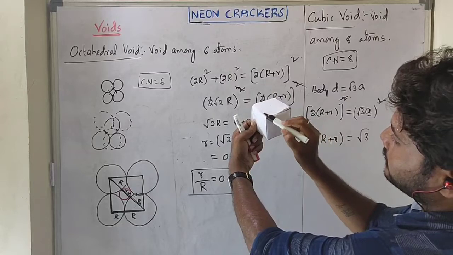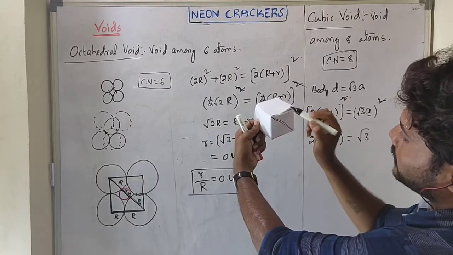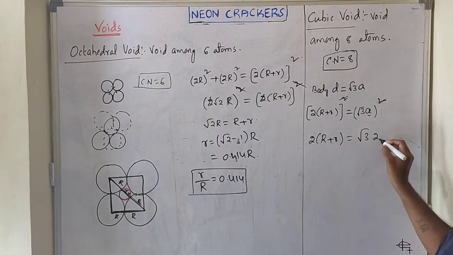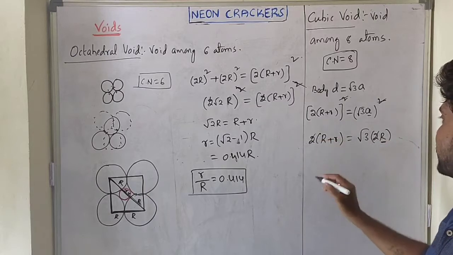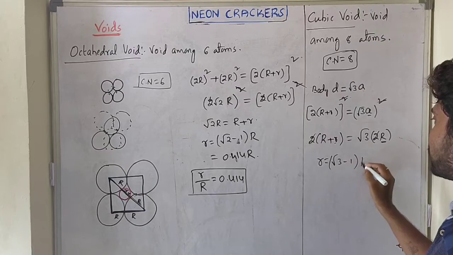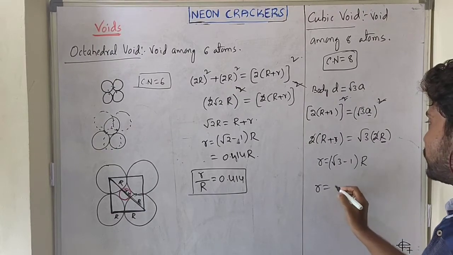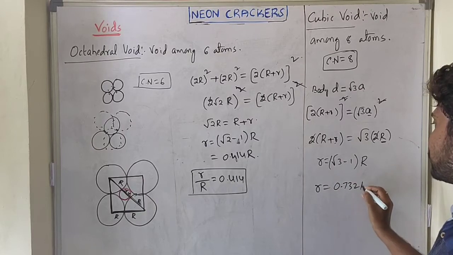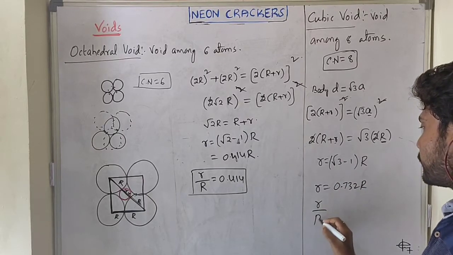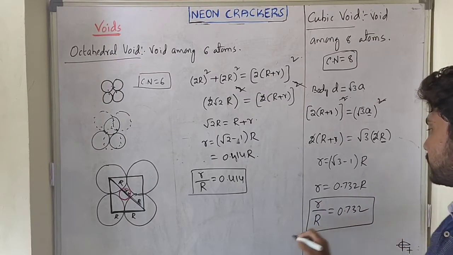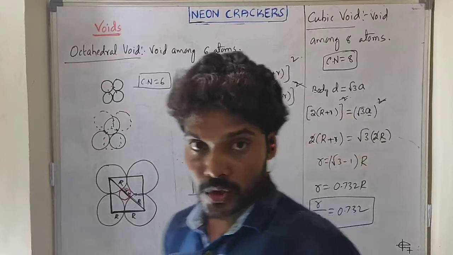So a equals, in simple cubic, what is the formula? 2 capital R, because capital R is the atomic radius. So the 2 gets cancelled. From this, small r equals root 3 minus 1 of capital R. Root 3 is 1.732, minus 1, so 0.732 capital R, and r upon R equals 0.732.